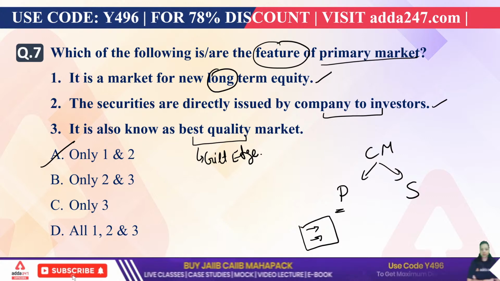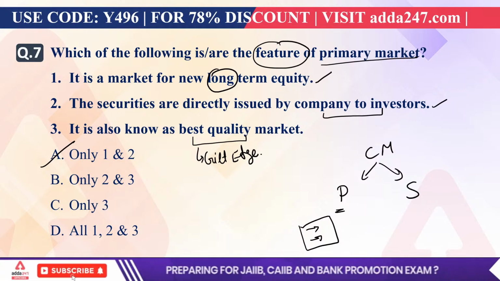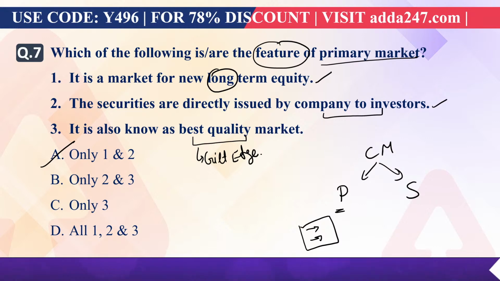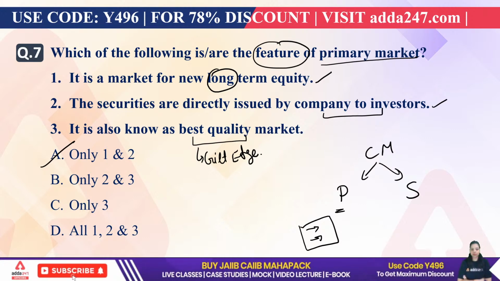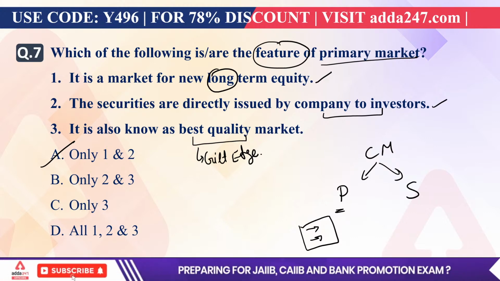The primary market issues new securities, which are always issued by a company and purchased by investors. Securities are only sold by a company, and investors can only purchase the security in this market. They will not be able to sell the security here.